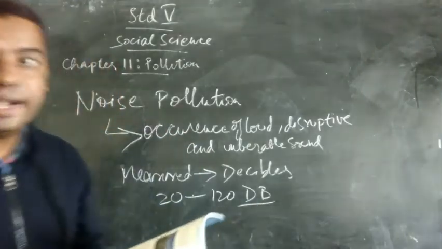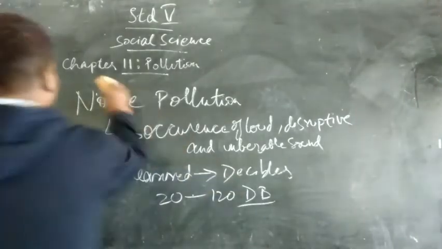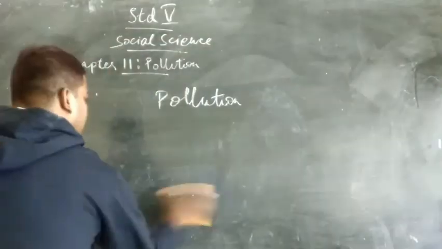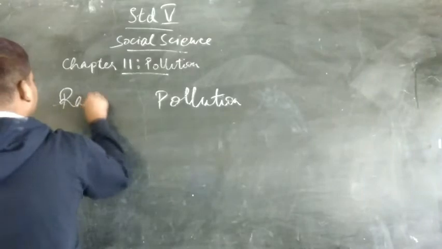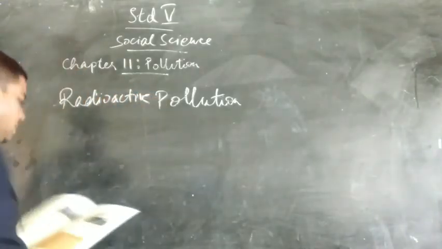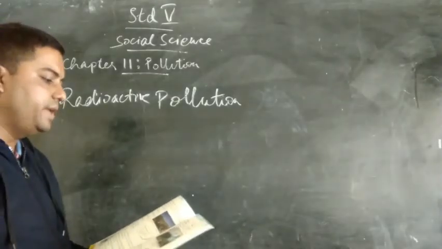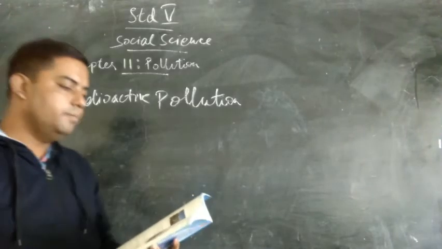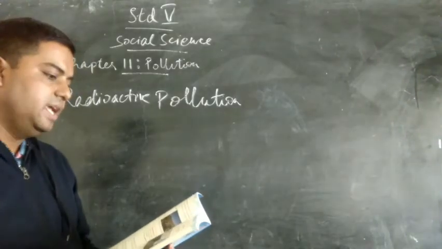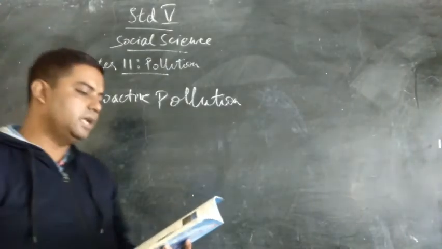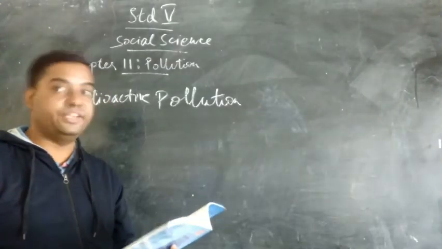Last, we come to radioactive pollution. Radioactive pollution is the pollution caused by radioactive or nuclear material. Some nuclear materials are uranium, radium, and plutonium. These may be used in the form of fuel or weapon. If nuclear material wastes are not disposed properly, then it may prove extremely dangerous.